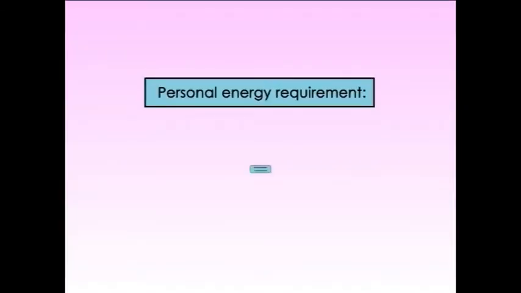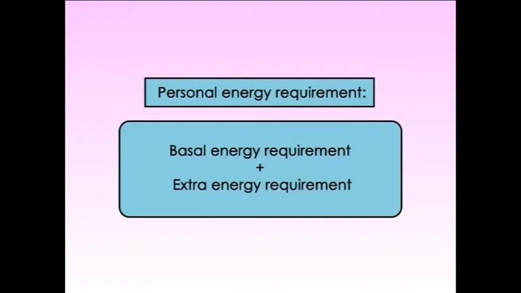Well, the extra energy requirement is the energy required during physical activities. For each hour of training, we require 8.5 calories of energy for each kg of body weight. That we call the extra energy requirement. So, we can summarize: personal energy requirement is the total of basal energy and extra energy requirement. From this, we can easily calculate the total energy required by an individual per day, that is, 24 hours.